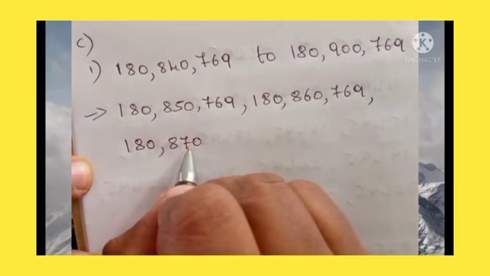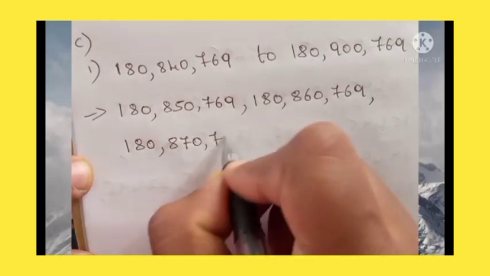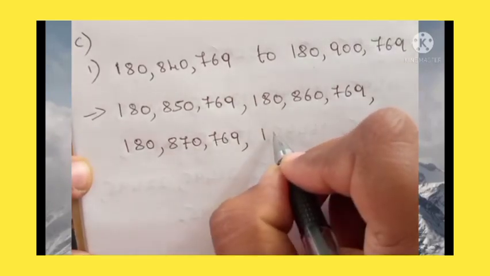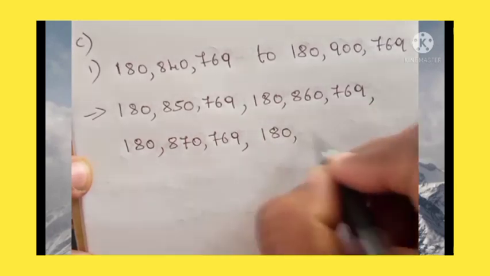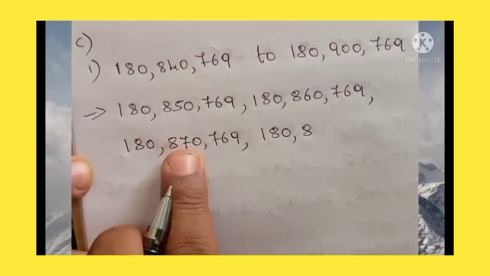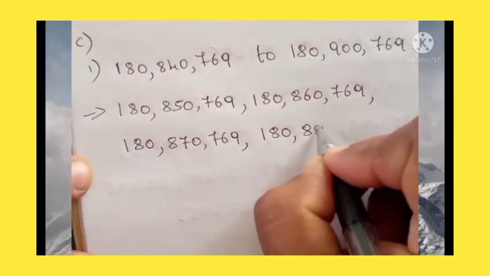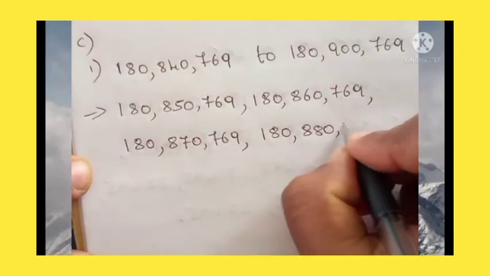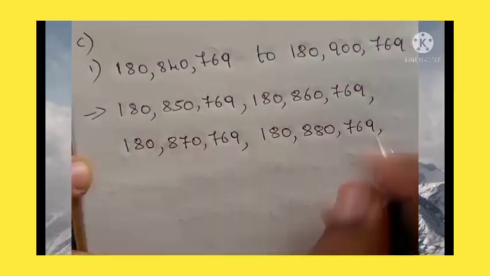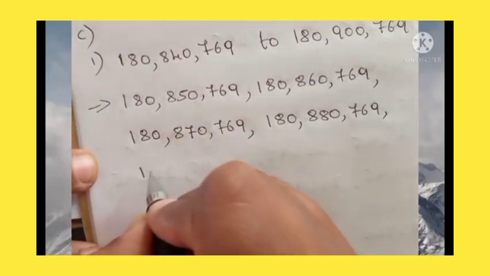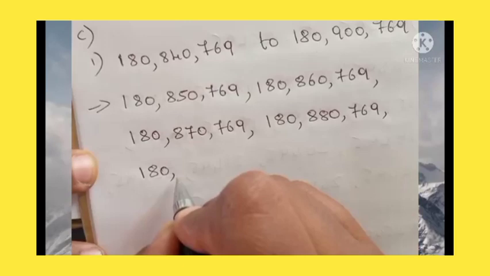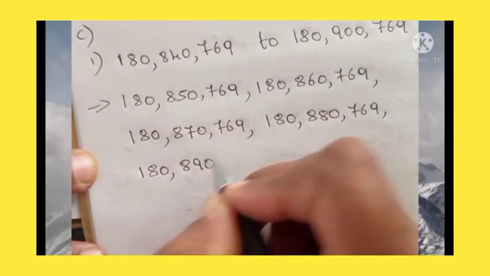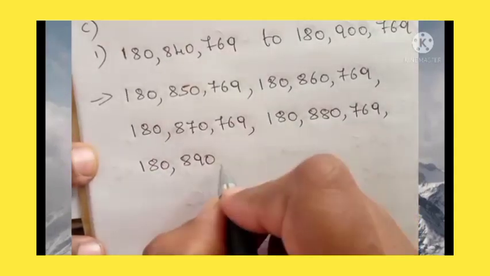So 180 million 870,769. Okay. Next, 180 million 870 will become 80. Okay. So 180 million 880,769. Okay. So next number, 180 million 890,000. Okay.